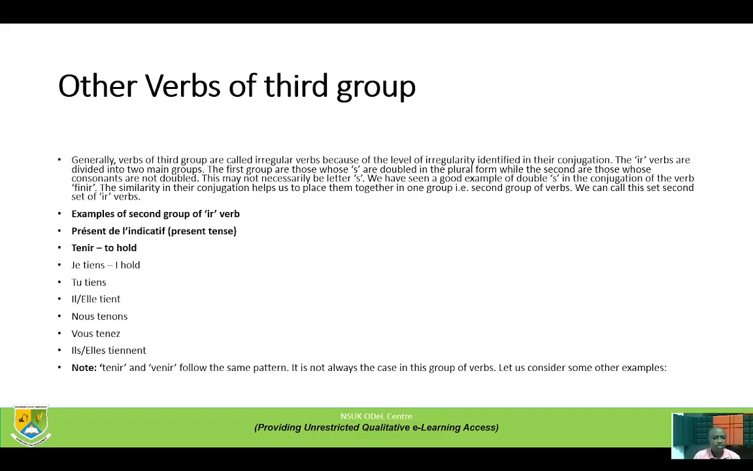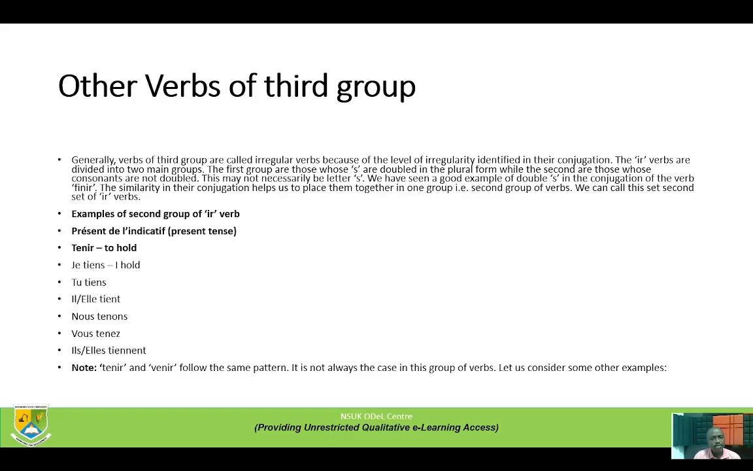Other verbs of third group. Generally, verbs of third group are called irregular verbs because of the level of irregularity identified in their conjugation. The verbs are divided into two main groups. The first group are those whose S are doubled in the plural form, while the second are those whose consonants are not doubled. This may not necessarily be letter S. We have seen a good example of double S in the conjugation of the verb finir. The similarity in their conjugation helps us place them together in the second group of verbs. We can call this second group the set of IR verbs.